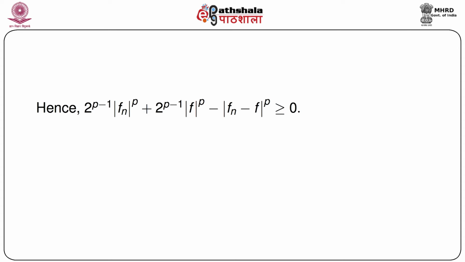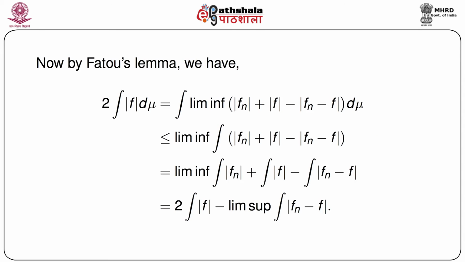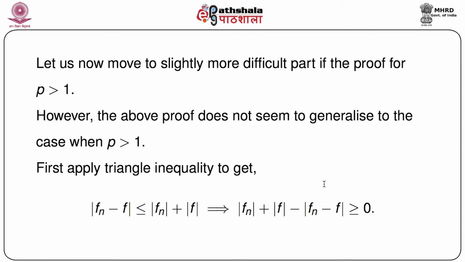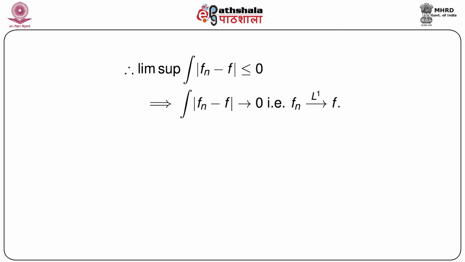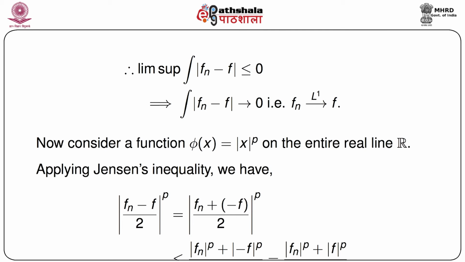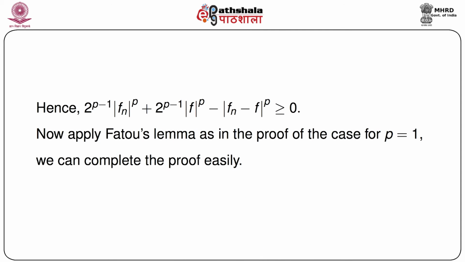Now we have exactly the same kind of inequality that we got in the case p equals 1. Almost exactly the same, but there is a constant factor 2 to the power p minus 1 and there is a power p. All these things are there, but more or less we got a similar form. So now we have to apply Fatou's Lemma as in the proof of the case when p equals 1. Just by application of Fatou's Lemma, we'll be able to prove this result completely.